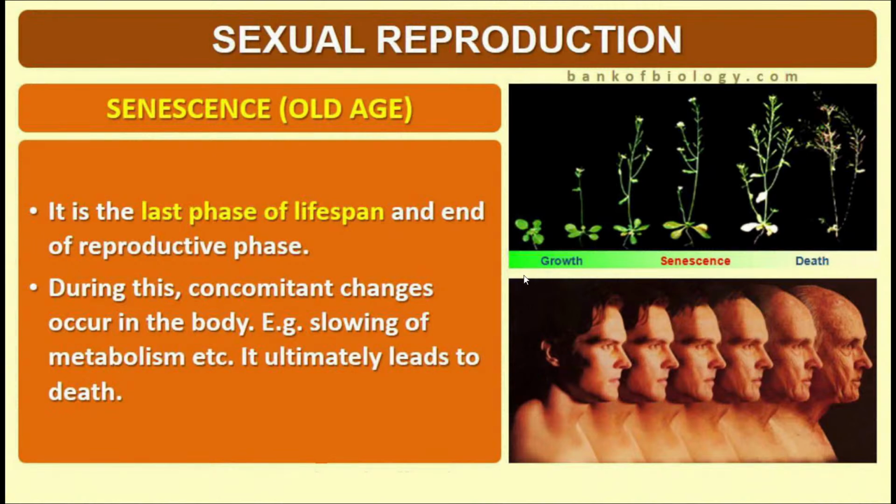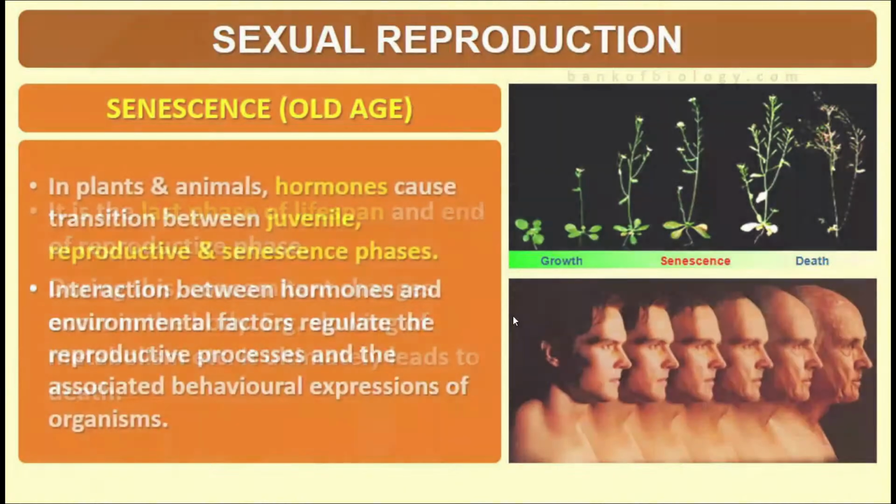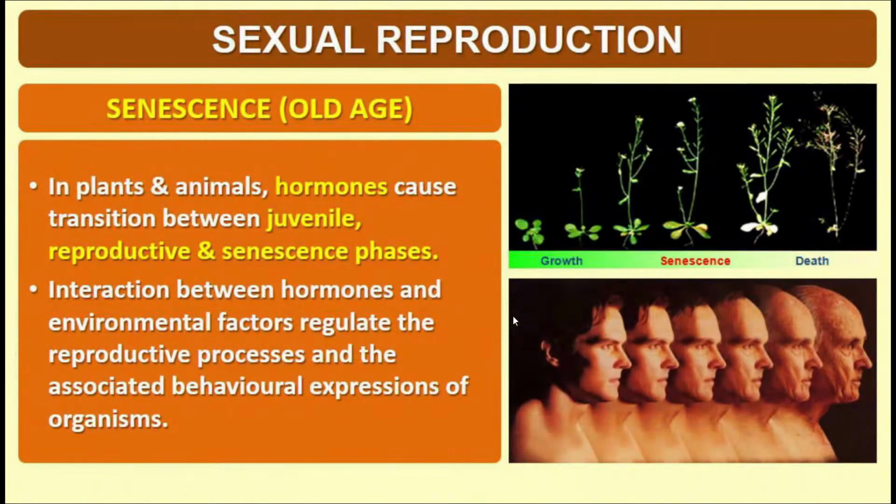And during these concomitant stages that take place in the senescence phase, there is a slowing of basal metabolic rate. It invites the next part of the life, and that is known as death or natural death. Then this senescence in case of plants and animals is controlled by certain hormones, and not only the senescence stage but also the juvenile stage and reproductive stage are controlled by specific categories of hormones which are liberated in the body at a particular time.